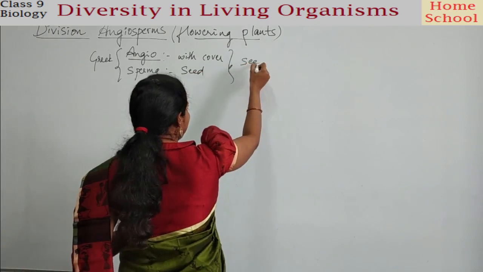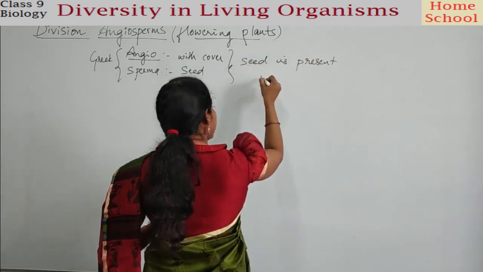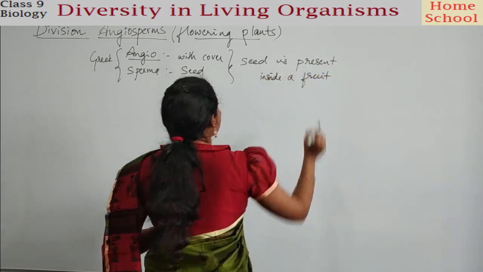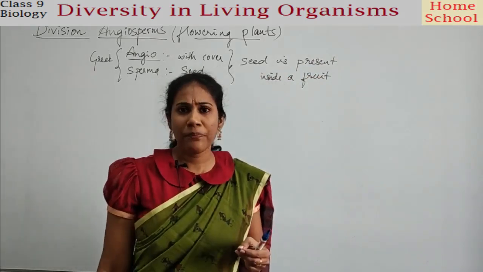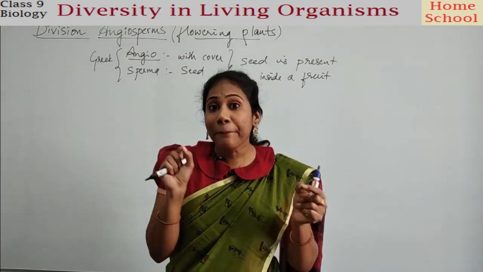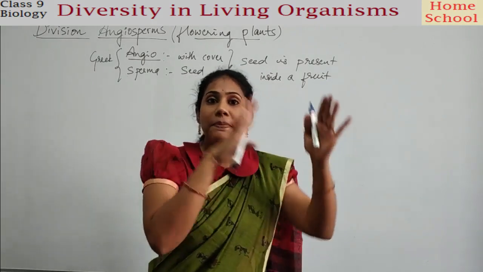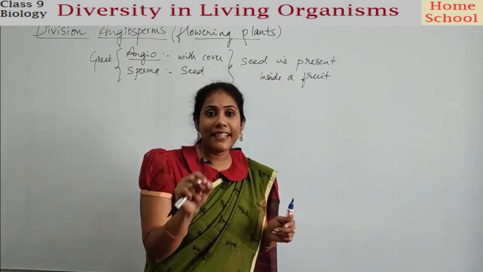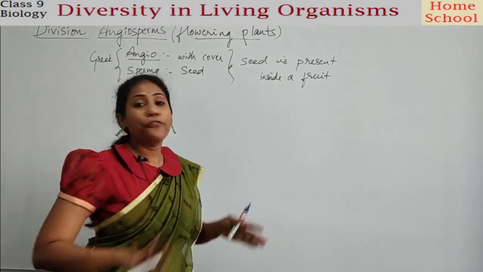So the meaning is that seed is present inside a fruit. Where are the seeds present? Seed is present inside a fruit. So fruit-bearing plants are called angiosperms. And what is there in a seed? Seed has an embryo. When the embryo falls on the soil, it develops into a new plant. Got it? So embryo is there inside a seed, and seeds are present inside a fruit, guys.